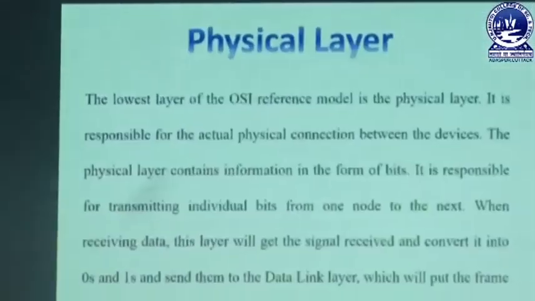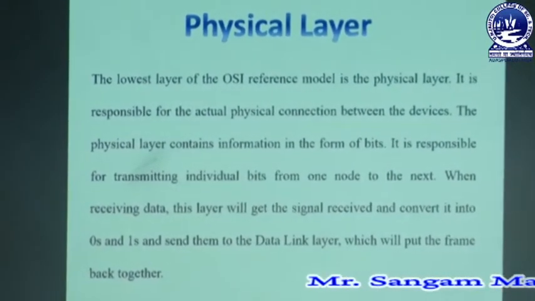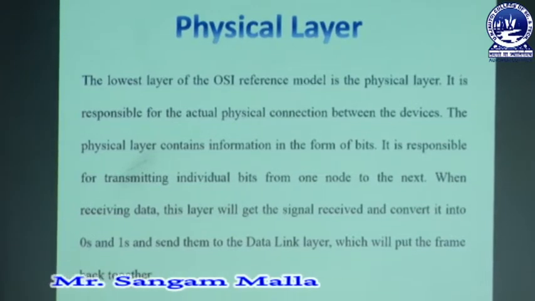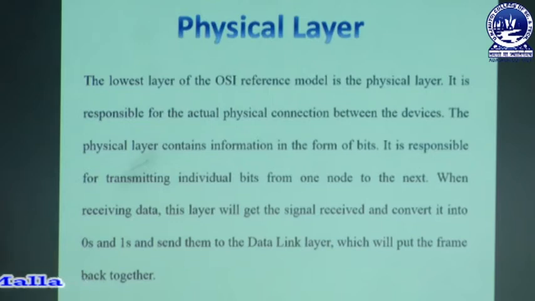Moving to our next slides, the first layer is your physical layer. The lowest layer of the OSI reference model is the physical layer. It is responsible for the actual physical connection between the devices. The physical layer contains information in the form of bits. It is responsible for transmitting individual bits from one node to the next. When receiving the data, this layer will get the signal received and convert it into zeros and ones and send them to the data link layer, which will put the frame back together.